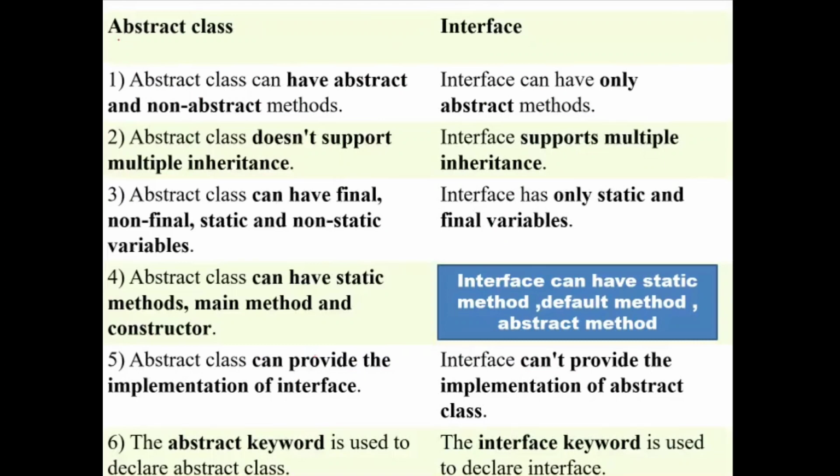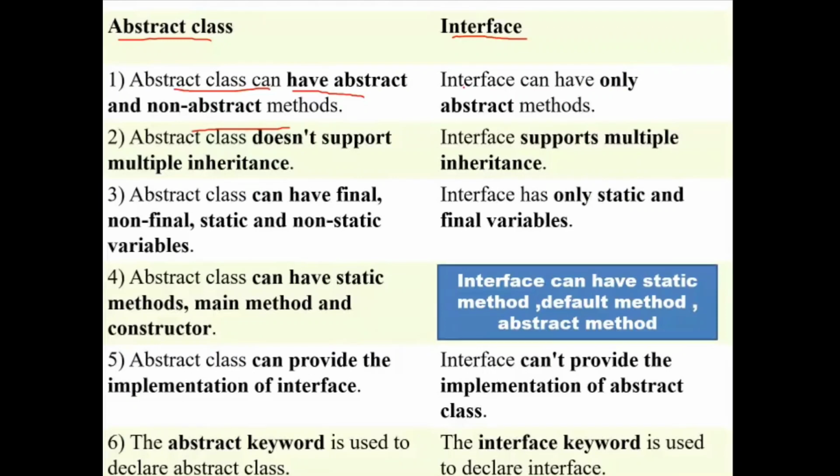And then what is the difference between abstract class and interface? Abstract class can have abstract method and also non-abstract method. But in interface, all the methods are abstract method before JDK 1.8. But from JDK 1.8, they have introduced two non-abstract methods in interface also. Those methods are default method and static method. So we will see those methods later.